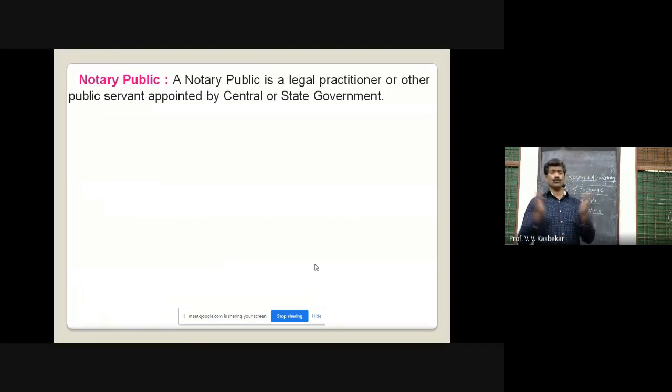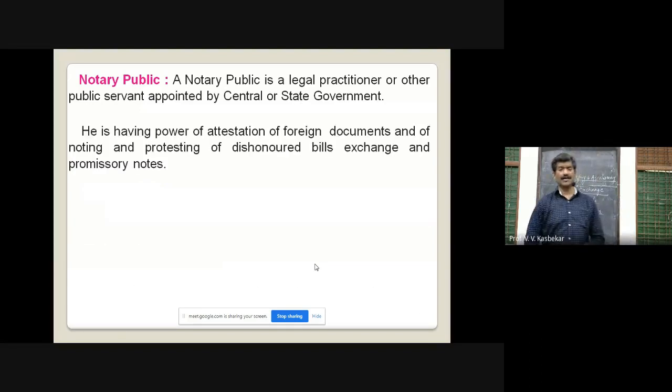Notary public. A notary public is a legal practitioner or a public servant appointed by central or state government, having a power of attestation of foreign documents or important documents, of noting and protesting of dishonored bills of exchange and promissory notes.